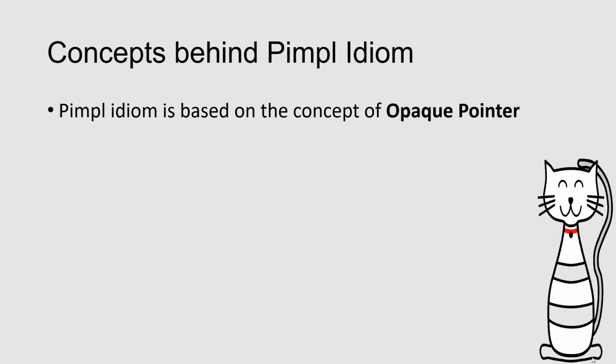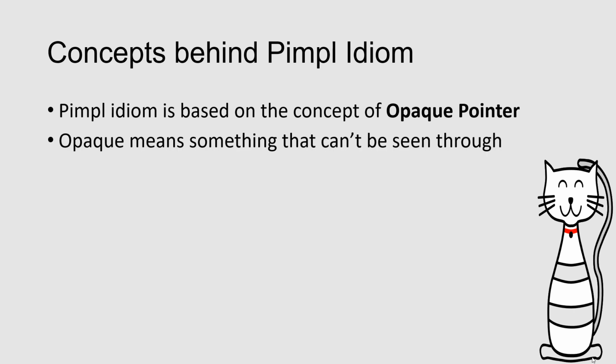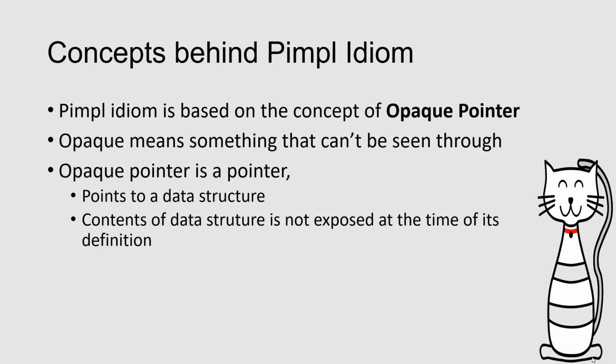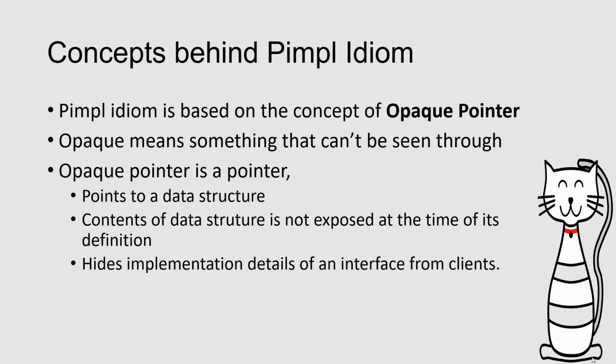The PIMPL idiom is based on the concept of the opaque pointer. Opaque means something that cannot be seen through. An opaque pointer is a pointer in C++ that points to a data structure. Since it is opaque, the content of the data structure is not exposed at the time of definition. The most highlighted advantage is that an opaque pointer helps to hide the implementation details from its client. This is why this idiom is also called the Cheshire Cat idiom.